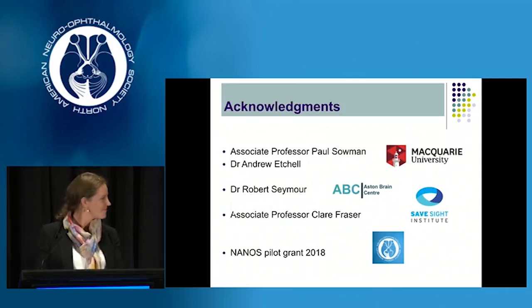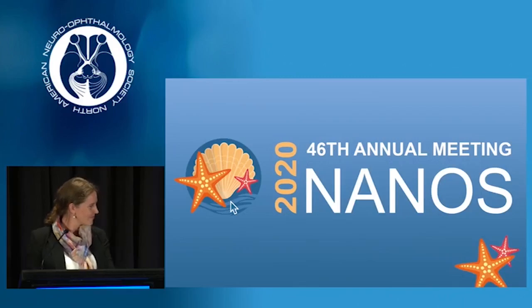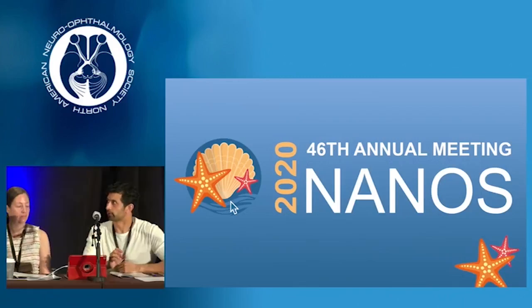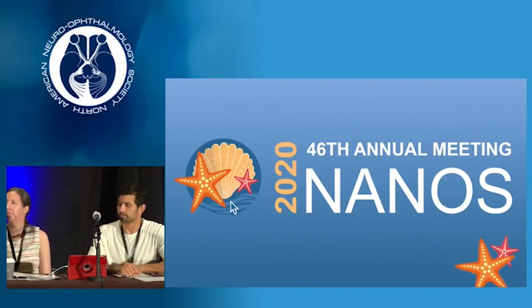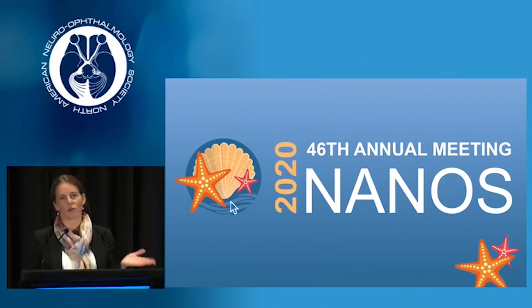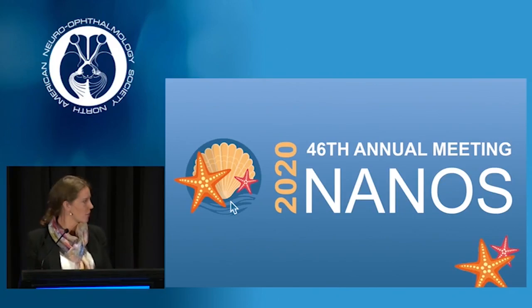So a couple of questions from the audience. Did you look at how long the patients had visual snow for before the study, and if that affected the results at all? We haven't analyzed that data, but we've certainly collected the data. So there's a range. The age range in this patient cohort was somewhere from 20 years old to in their 60s, and patients generally had visual snow for a minimum of several years, up until about 15 to 20 years. So we'll be looking at that data, but I haven't got the result at this stage.